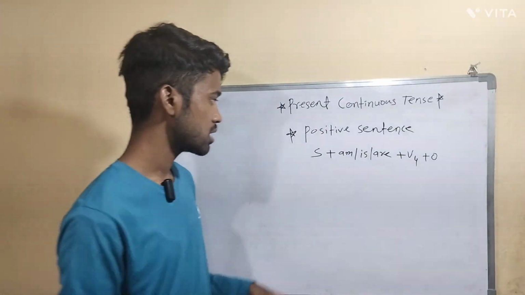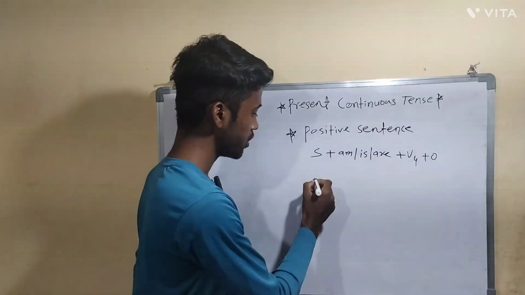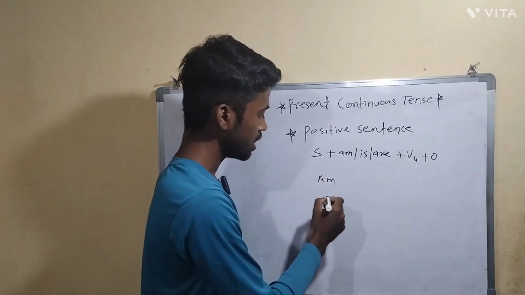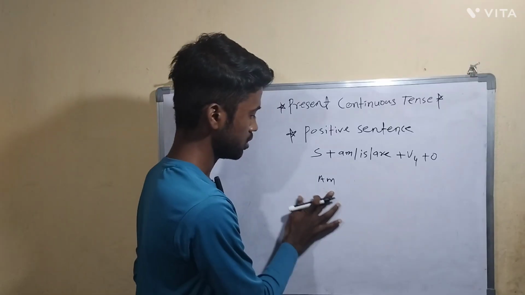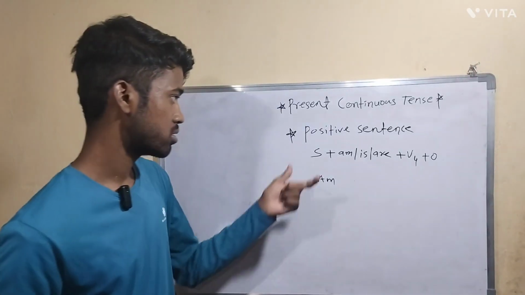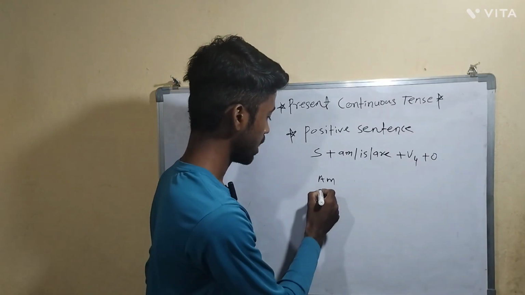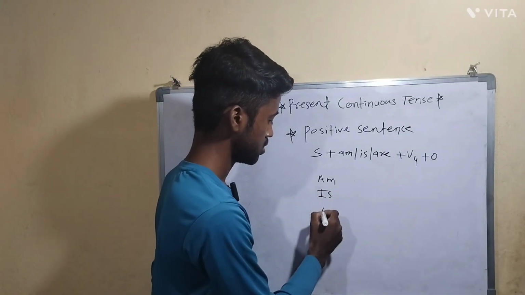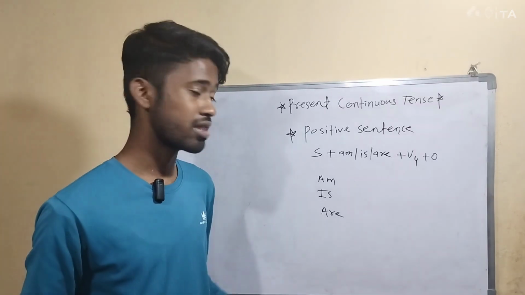Now let's see the difference between am, is, are. In English we use verbs and helping verbs according to the subject. You know that a sentence must follow subject verb agreement. So let's see the differences between them.